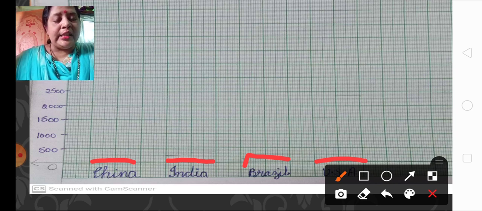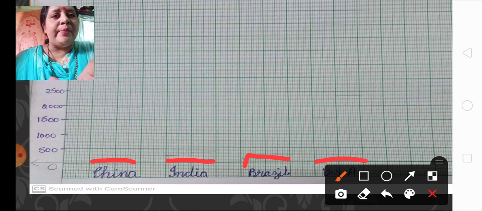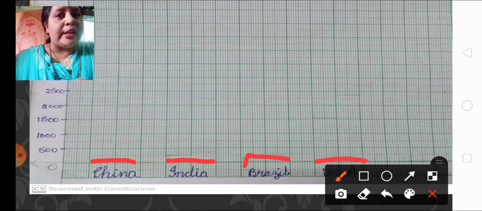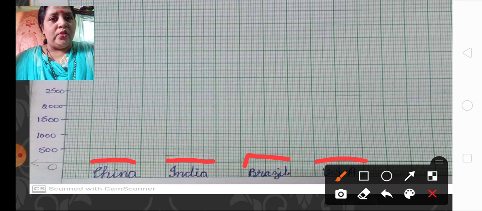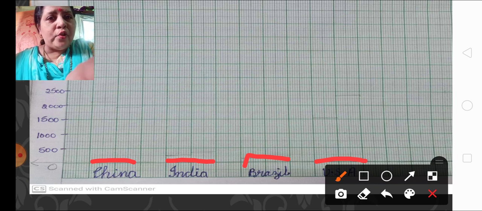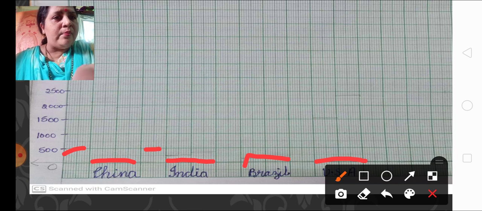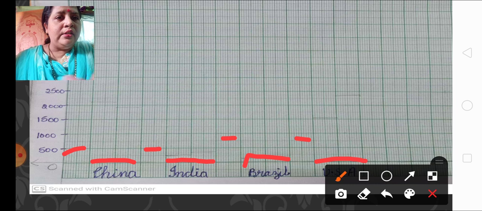Now you can see over here, children, the consistency in the graph is the same or equal. In the starting also I have left only one box. In the middle also I am leaving only one box. This is the distance between the countries. You don't have to disturb this.